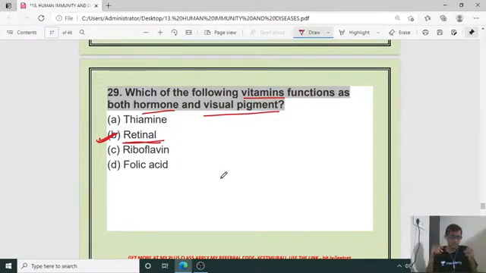That potential is picked up by the neural connection, the optic nerves, and sent to the optic lobes where visualization happens. So retinol is considered a hormone and visual pigment. Okay, the right answer is B for 29.